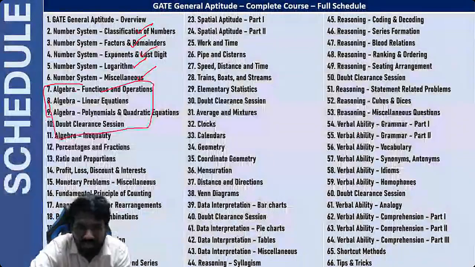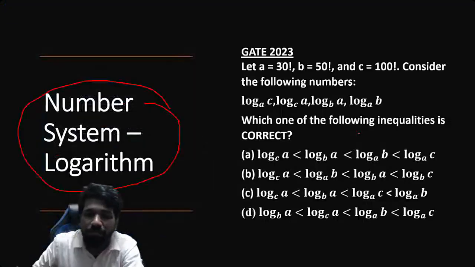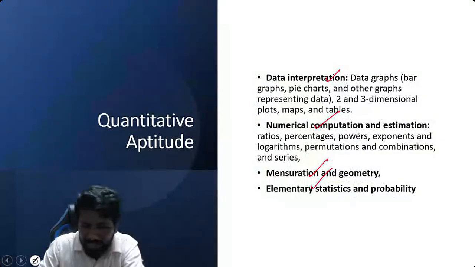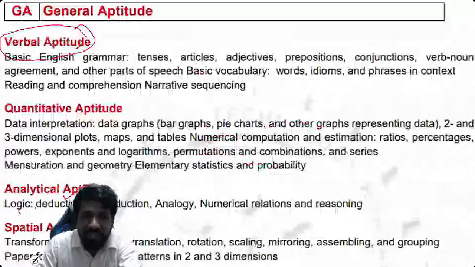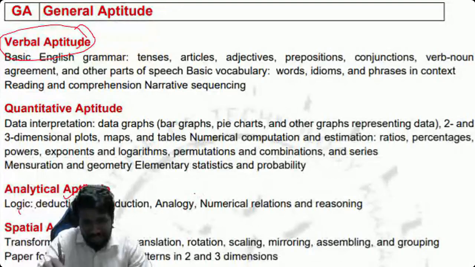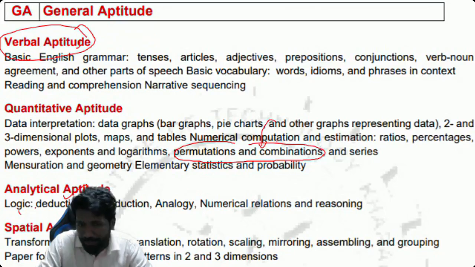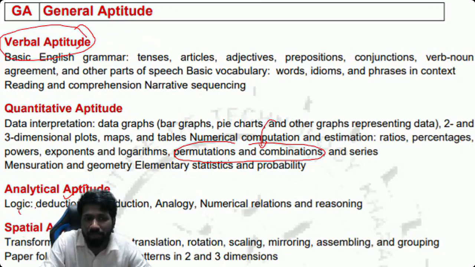And for each chapter, I will be showing you all the previous year questions of that chapter. By that, you get a complete idea. Okay, in these areas, this many questions are asked. As I told, this is the syllabus mentioned by GATE. If you count the number of topics, this is lesser than the number of topics in our course. For example, permutation combination, as I told, in the syllabus it is just a single topic, but we will be discussing it in 3 different subtopics.